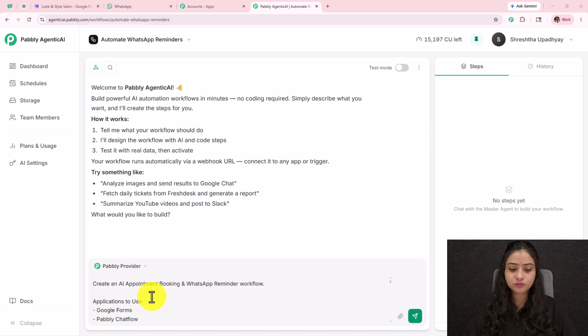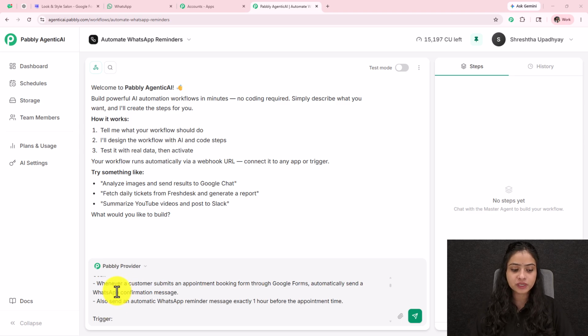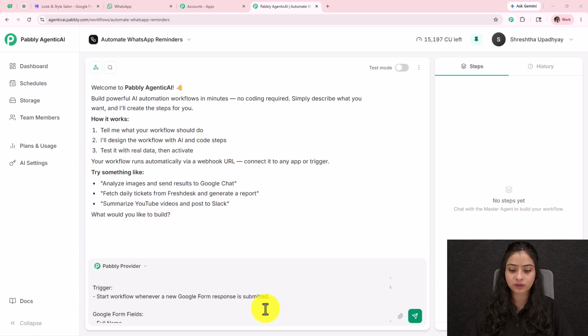Create an AI appointment booking and WhatsApp reminder workflow. Applications to be used over here: Google Forms to collect the responses, to collect the registrations for appointments, and Pabbly Chatflow for sending WhatsApp messages. Here I'm using Pabbly Chatflow for my WhatsApp automation, but if you want, you can also take any other WhatsApp API application. The goal of this automation will be whenever a customer submits an appointment booking form through Google Forms, automatically send a WhatsApp confirmation message. Also send an automatic WhatsApp reminder message exactly 1 hour before the appointment time.